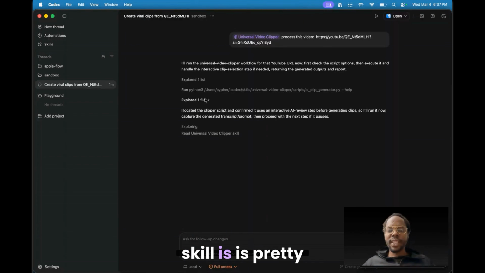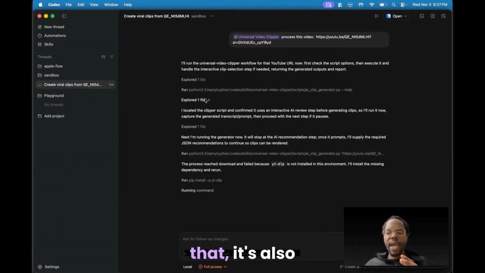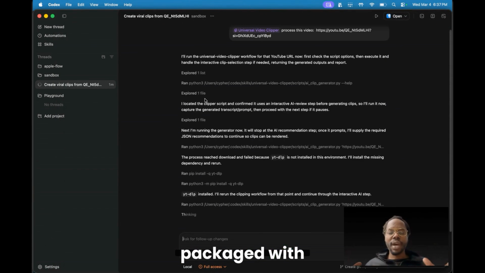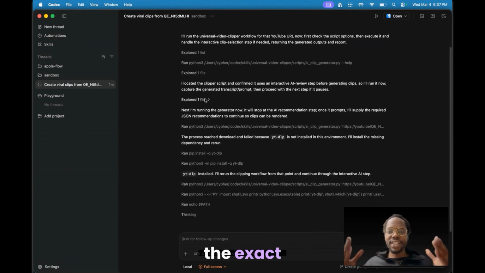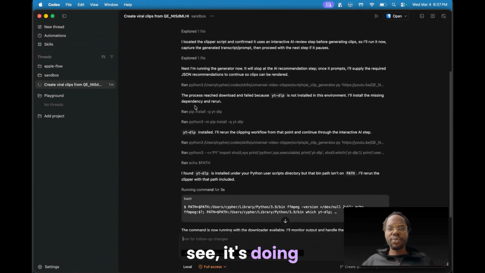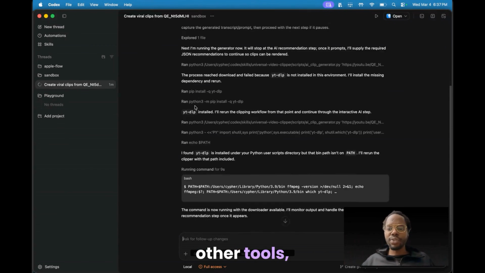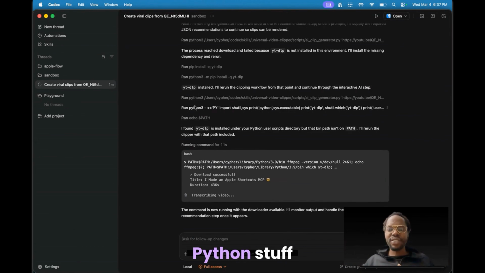So the skill is pretty much a packaged super prompt. But on top of that, it's also packaged with Python scripts that run the exact things that are necessary. So as you can see, it's doing a pre-flight check, so it makes sure I have all the necessary other tools, like the technical Python stuff, and then it starts to run it.